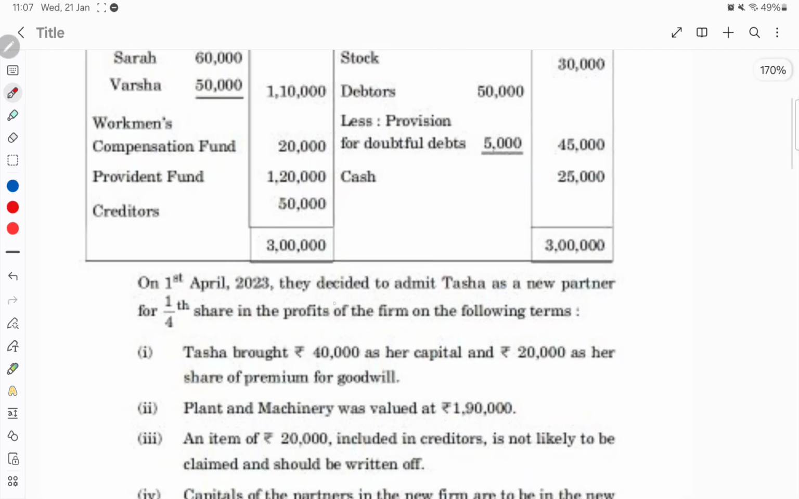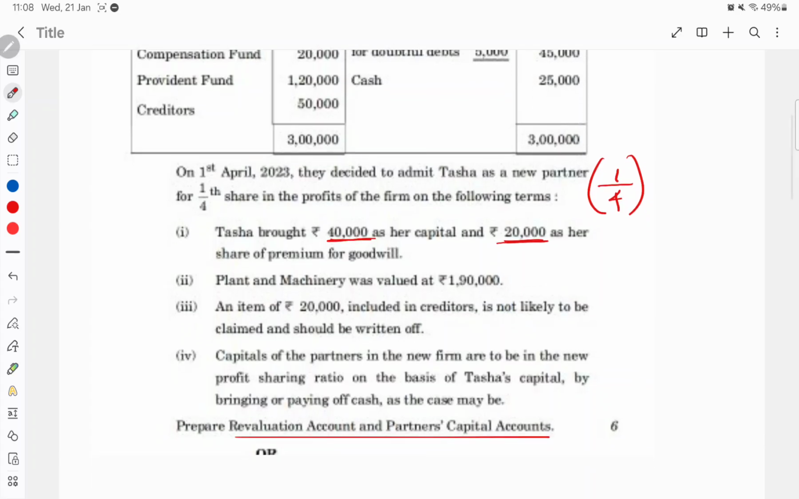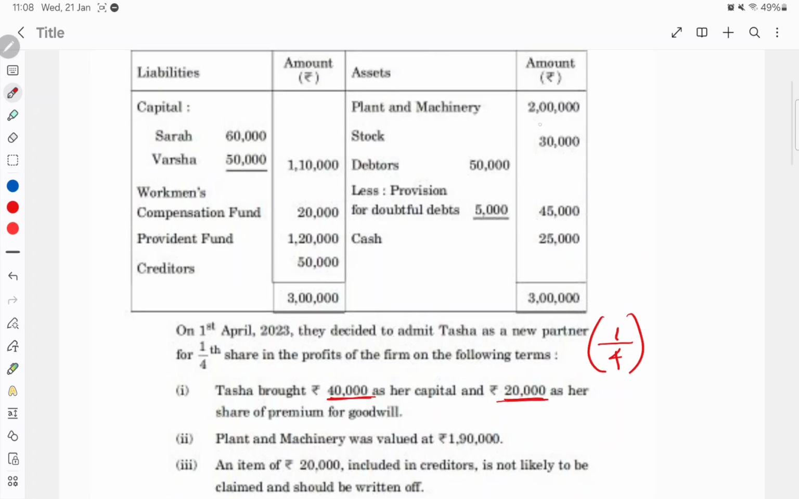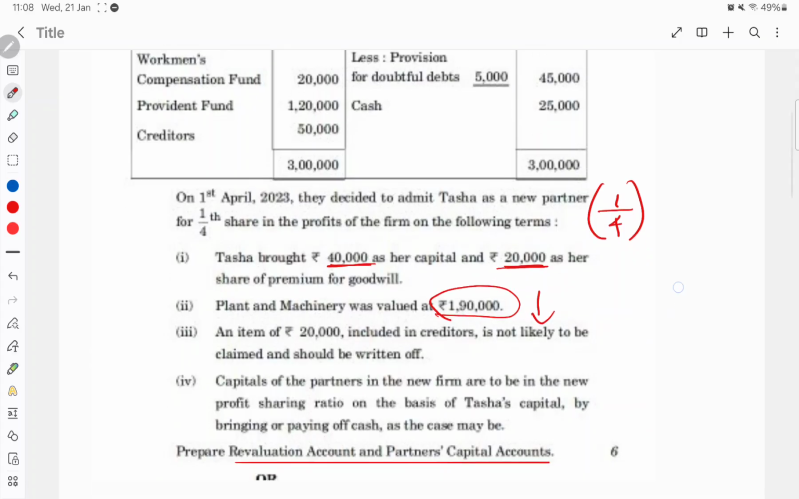On 1st April 2023, they decided to admit Tasha as a new partner with 1/4 share in the profit of the firm on the following terms. So this is the new partner's share, 1/4. Tasha brought 40,000 as capital, and her share of premium for goodwill is 20,000. Plant and machinery was valued at 1,90,000. It was 2 lakhs, now it is revalued to 1,90,000, so it is reduced. It will go to the revaluation account, as an asset reduced.